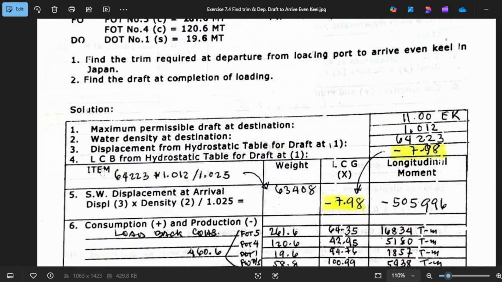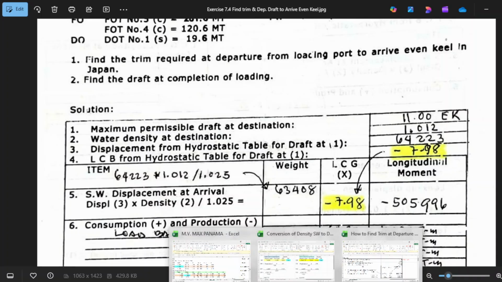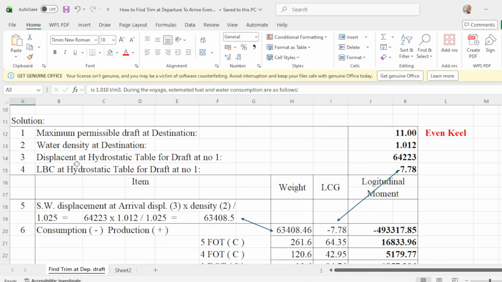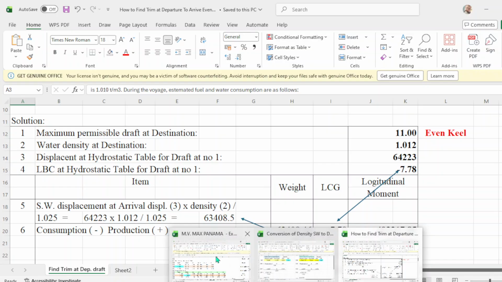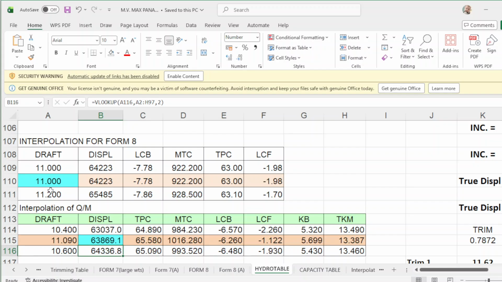Then take note of number 4, LCB from the hydrostatic table for draft number 1. So with this draft, what is the LCB? This is a mistake. For 11 meters, the LCB should be 7.78.